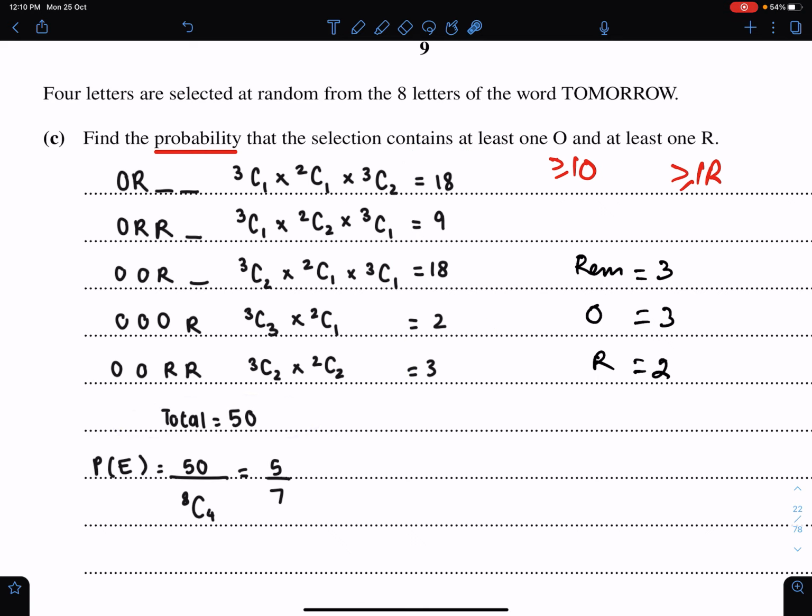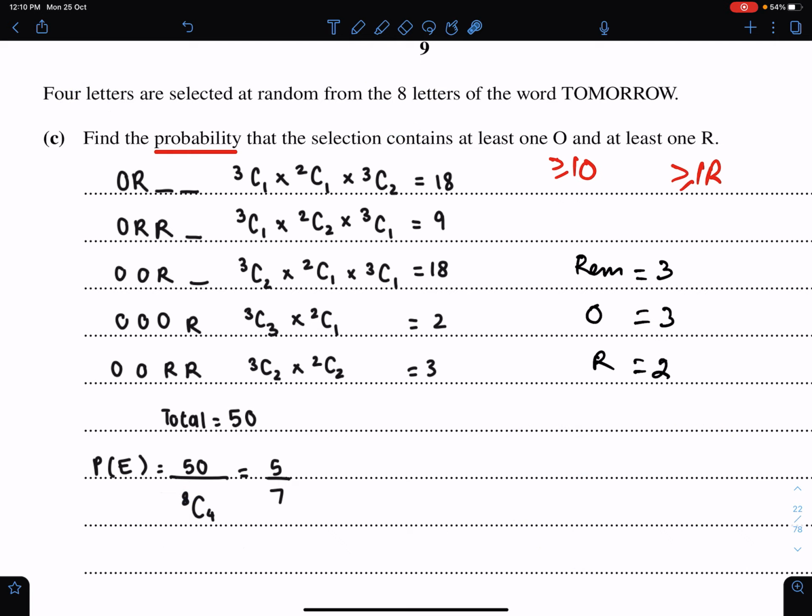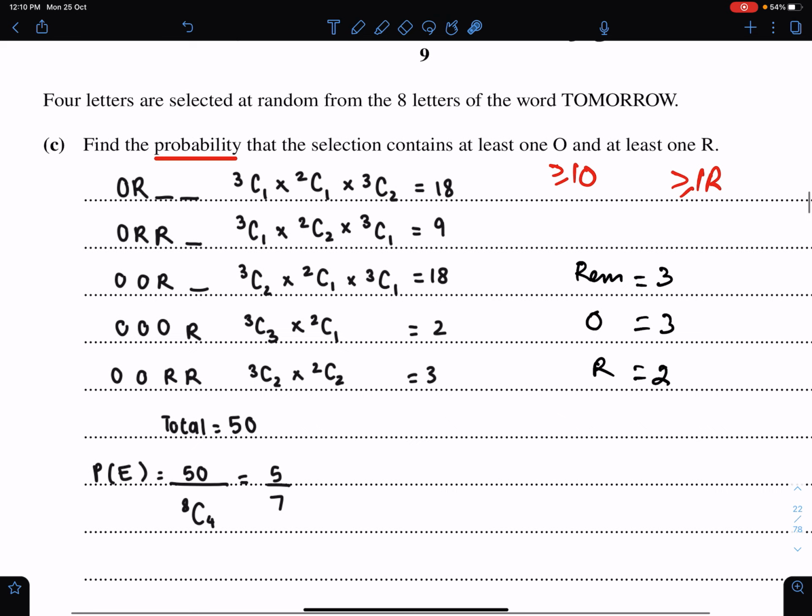Now, how will you get the total? You need 4 letters from 8. So you have to use 8C4 here. So the probability of this requirement is 50 upon 8C4, which is 5 upon 7. So we use combinations for the selections of identical objects only in probability.